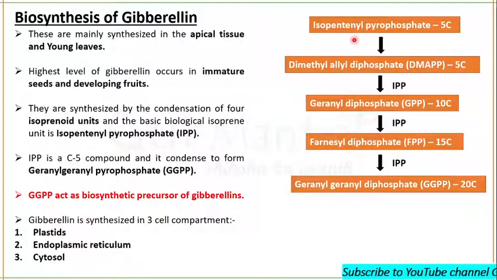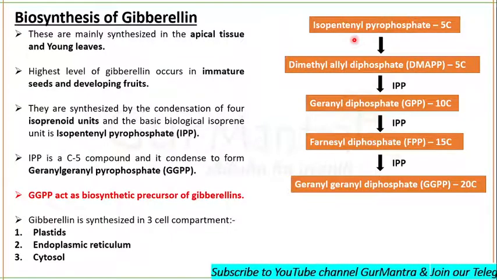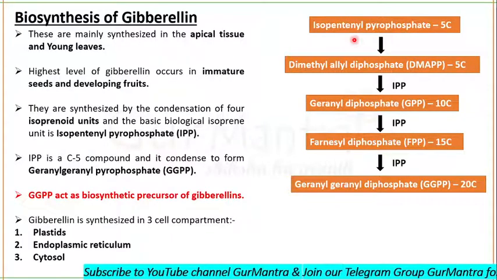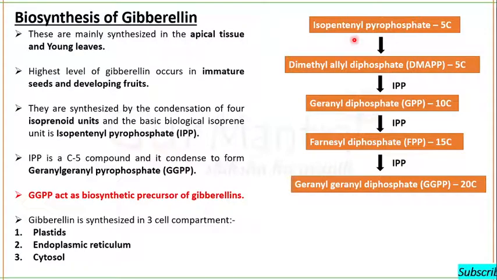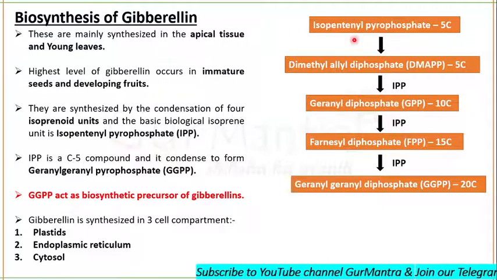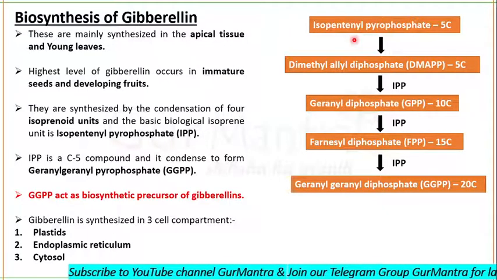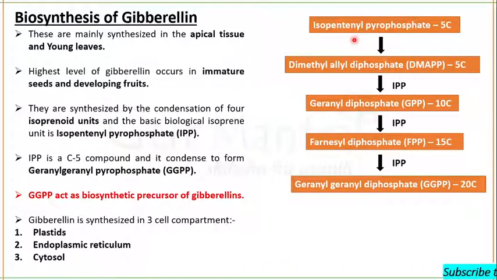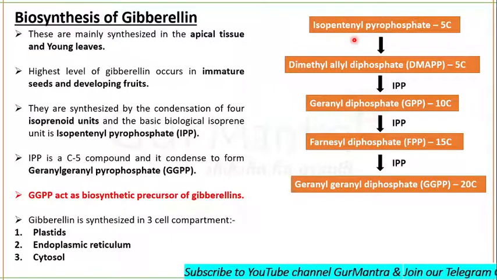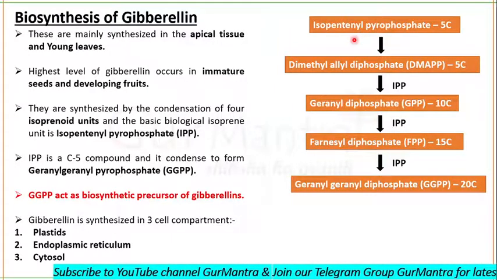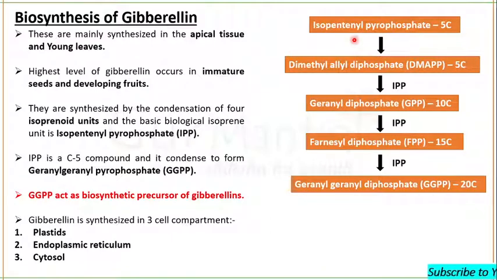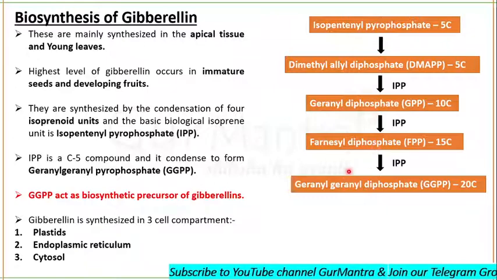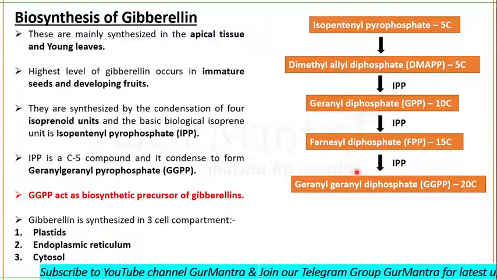Do you remember, while telling you about the biosynthesis of auxin, I told you that the pathway starts from chorismate, which results in the formation of tryptophan, and then tryptophan results in the formation of indole acetic acid. So we say that the precursor of indole acetic acid is tryptophan. Just like that, geranyl diphosphate is known as the precursor of all the gibberellins, but this is formed by the condensation of 4 isoprenoid units. Clear?